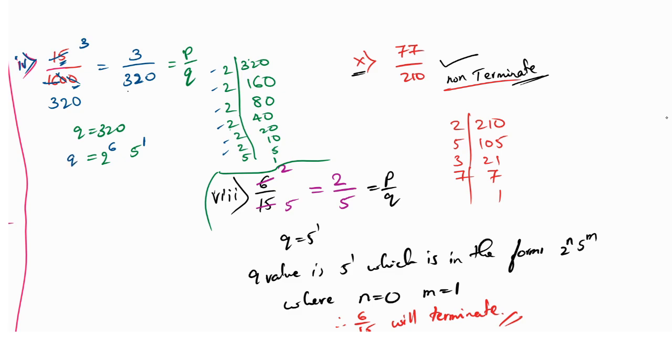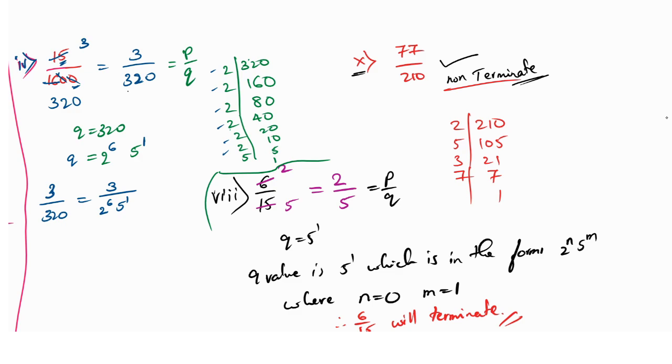So Q value we found. So I can write it down that 15 divided by 1600. No, now we have to write 3 divided by 320, because the new thing that we have found, that we have to write, is equal to 3 divided by 2 raised to 6, 5 raised to 1.